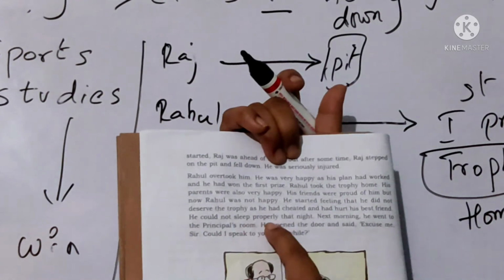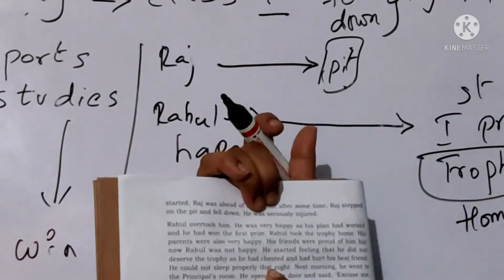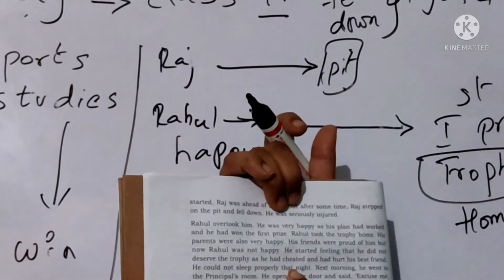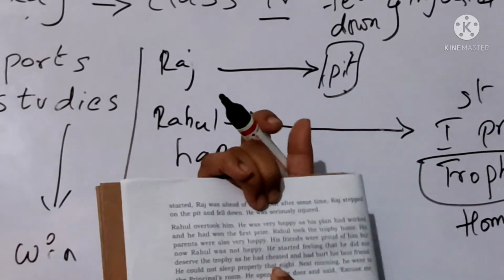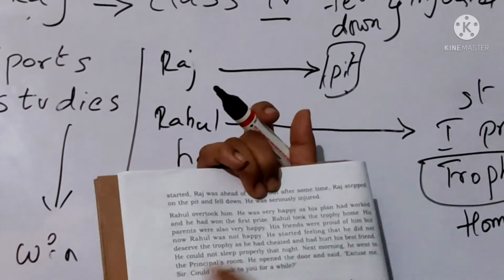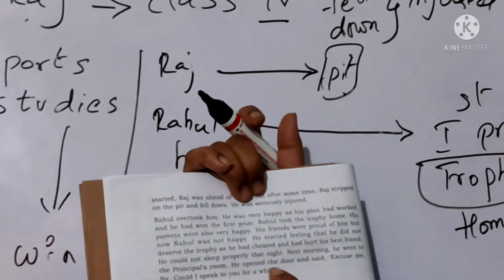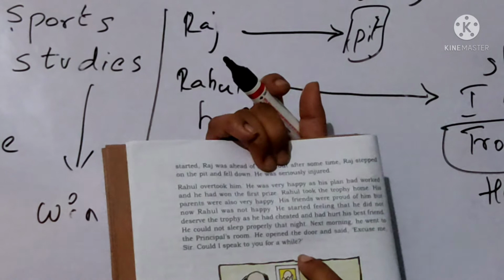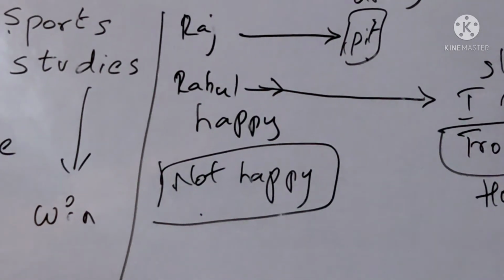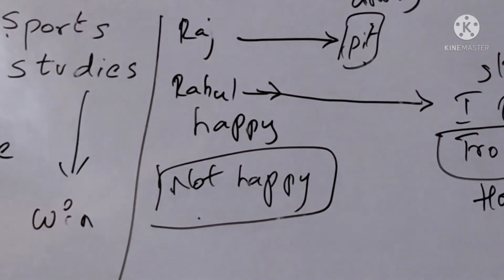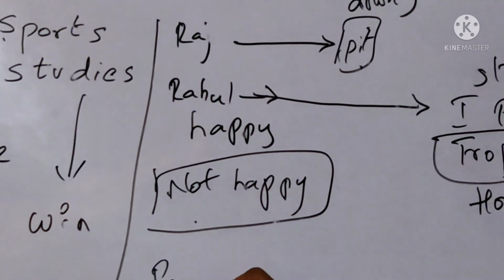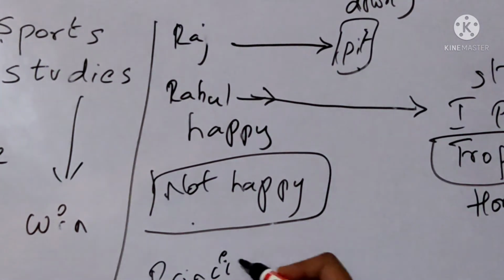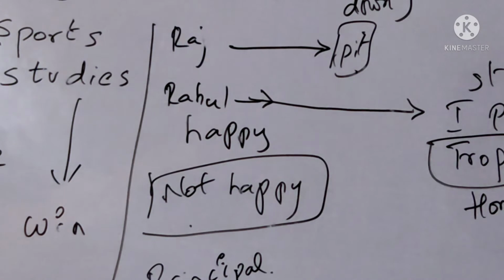He could not sleep properly that night. He kept thinking about his friend only. So he was unable to sleep that night. Next morning, he went to the principal's room. He opened the door and said, "Excuse me, sir. Could I speak to you for a while?" Okay. So next morning, what happened in the school? He just went to his principal, sir. You all have principals, right? So he went to his principal, sir.